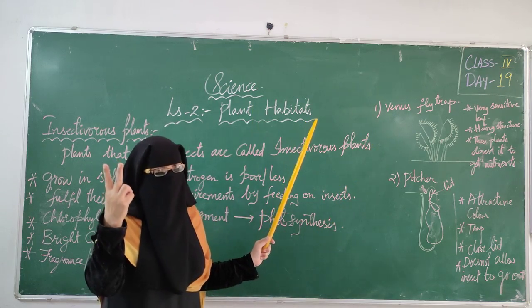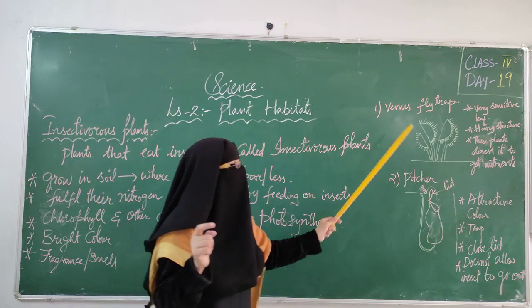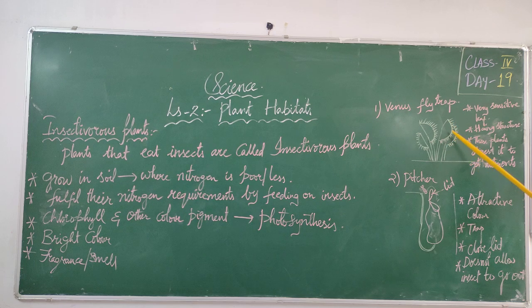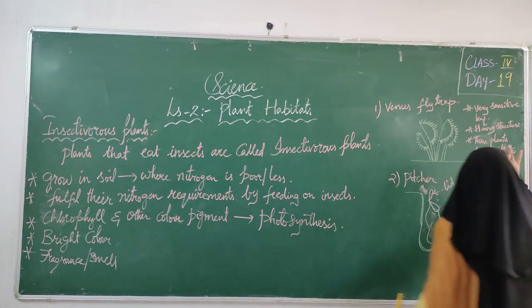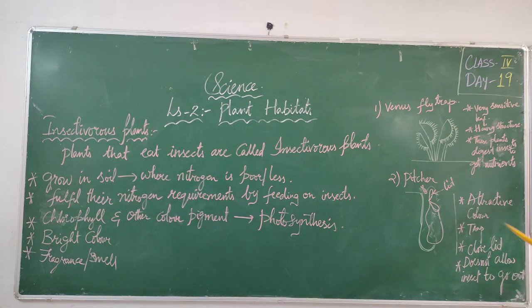Okay, so we are having insectivorous plants. There are two types of insectivorous plants: Venus flytrap and pitcher plant. What is the Venus flytrap plant? Venus flytraps have a hairy structure on them, and they have very sensitive leaves. They have hairs on them. These plants digest insects to get the nutrients from them. What is our second plant?